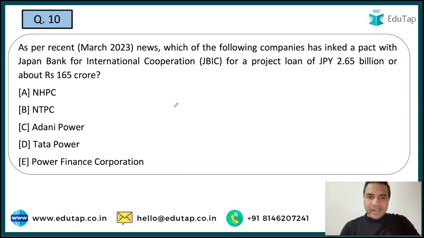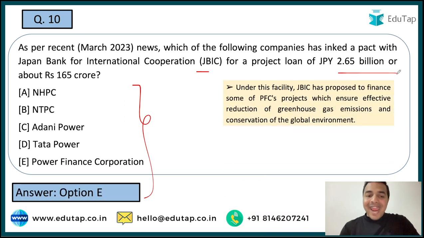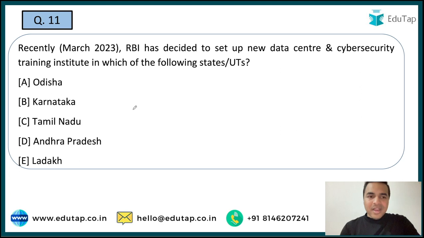Now let's move on to the next question. So guys, here you are required to tell me the name of the company which has inked a pact with the Japan Bank for International Cooperation, that is JBIC. And guys, when I talk about this particular pact, it comprises a project loan of JPY 2.65 billion और about 165 crore rupees। और यहाँ पर आपको मुझे बताना है उस कंपनी का नाम जिसने कि ये जो पैक्ट है इसको साइन किया है with the JBIC, and the name of that organization is Power Finance Corporation।